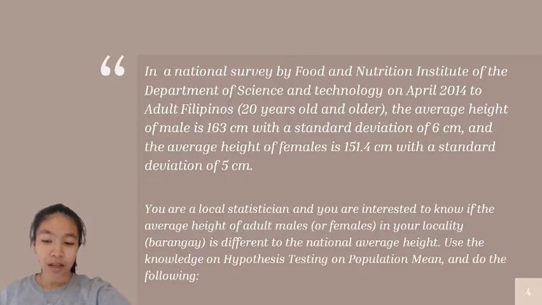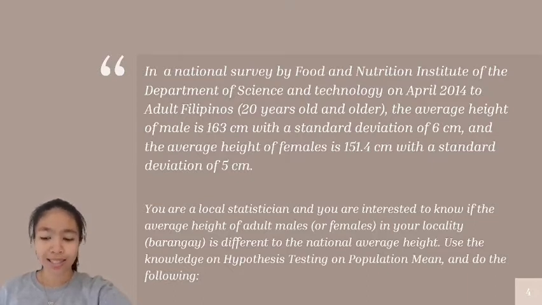So first is the problem. In a national survey by the Food and Nutrition Research Institute of the Department of Science and Technology in April 2014 of adult Filipinos, 20 years old and older, the average height of males is 163 centimeters with a standard deviation of 6 centimeters, and the average height of females is 151.4 centimeters with a standard deviation of 5 centimeters.